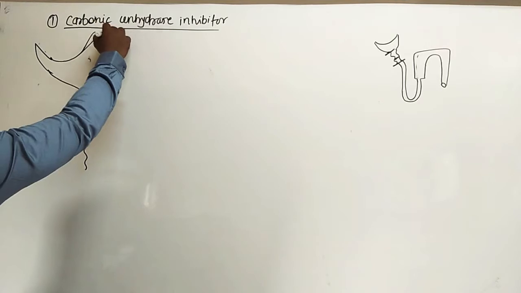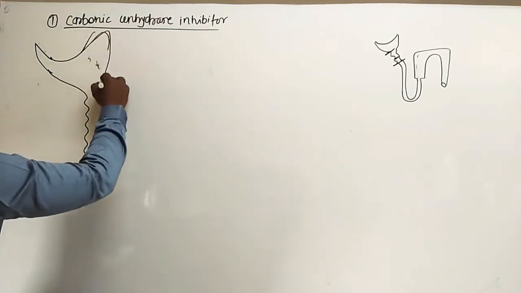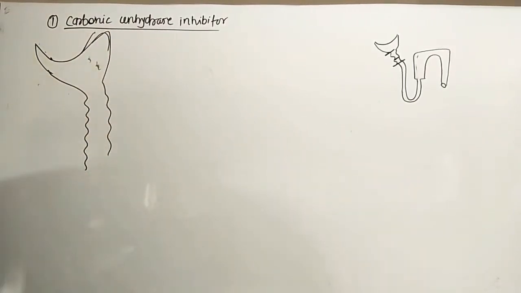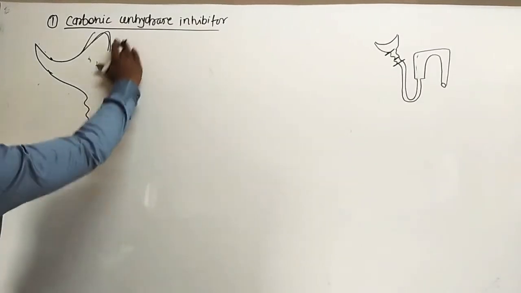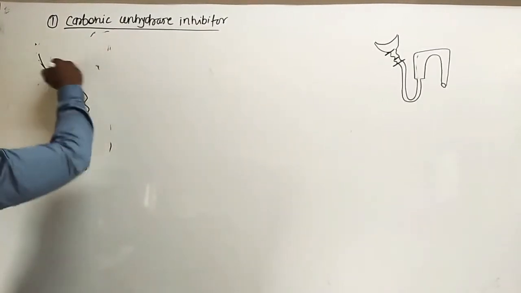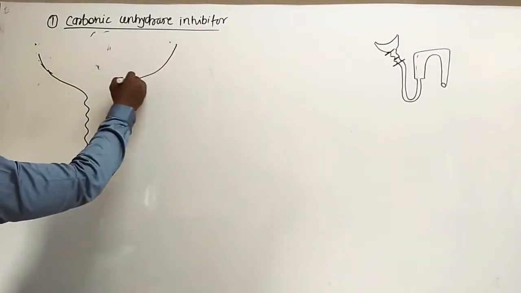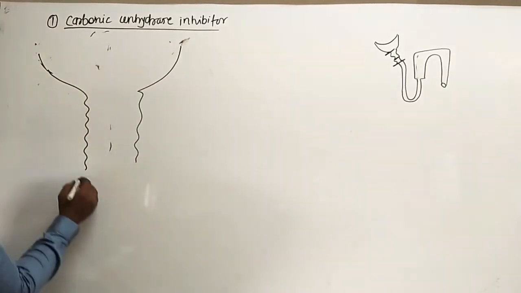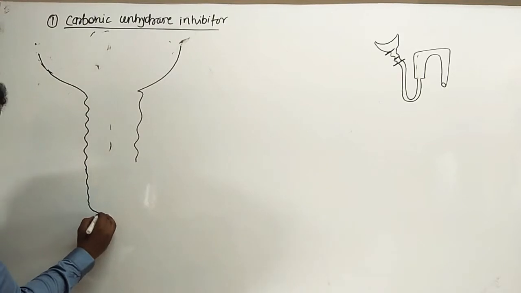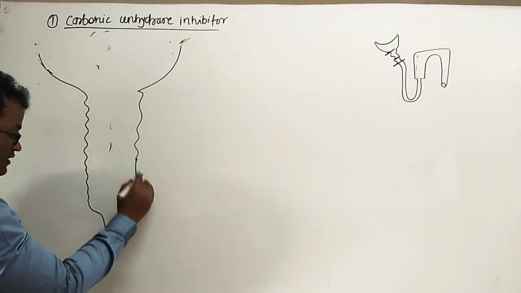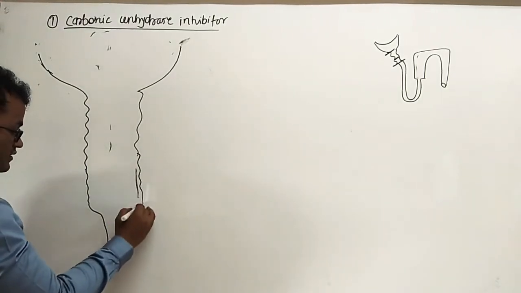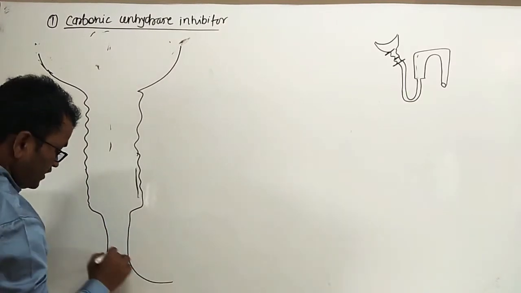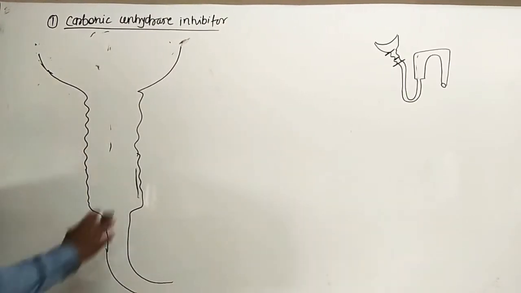This is the loop of Henle. I draw only this part, and you know there is also another part. This is the loop of Henle, and from here this is the PCT. Got it? This is the PCT. This is the loop of Henle.